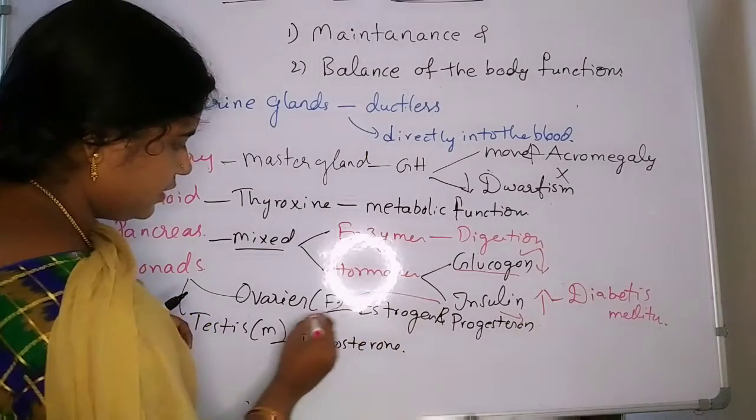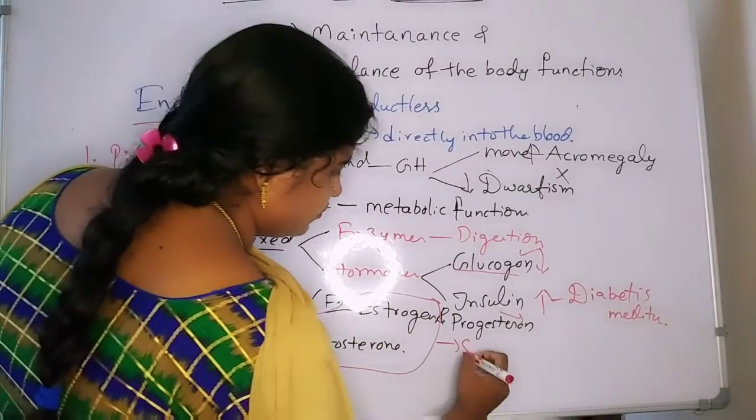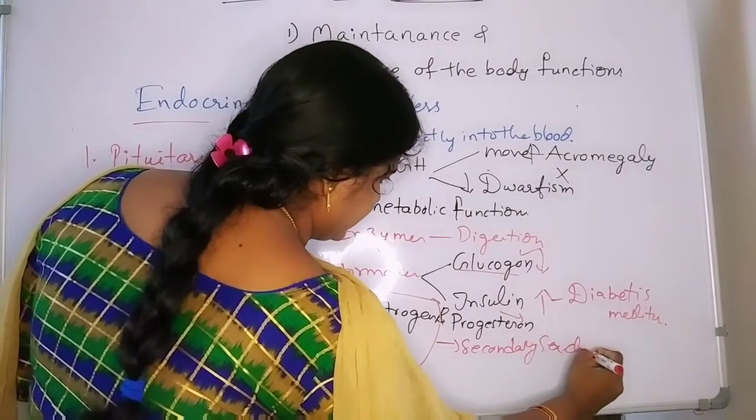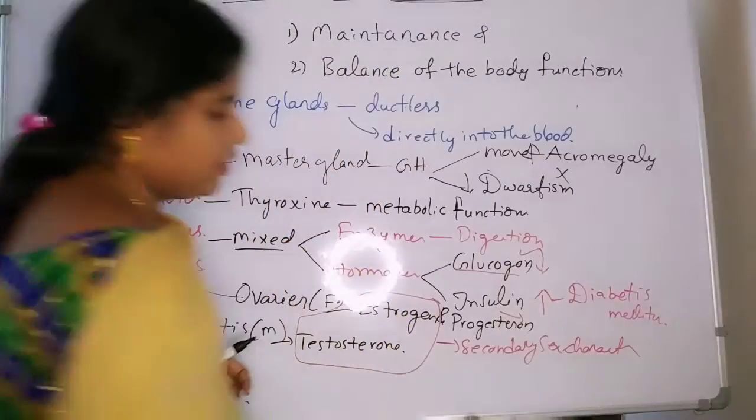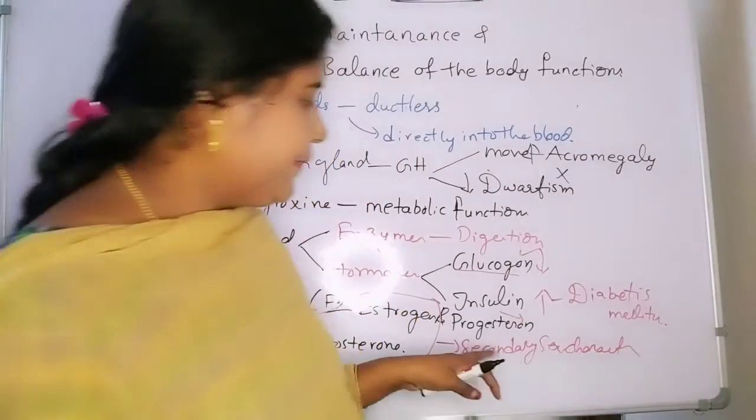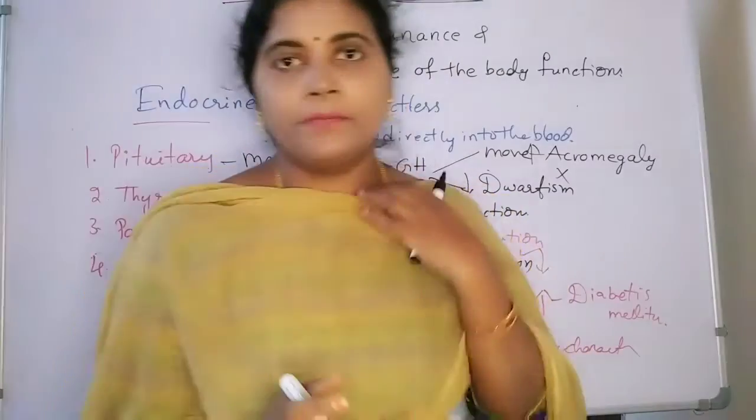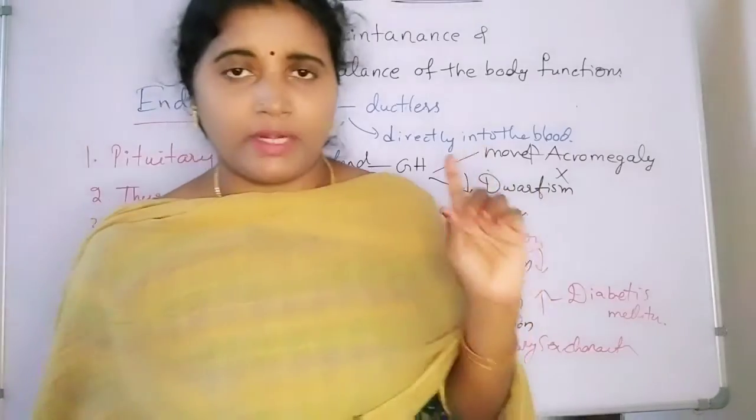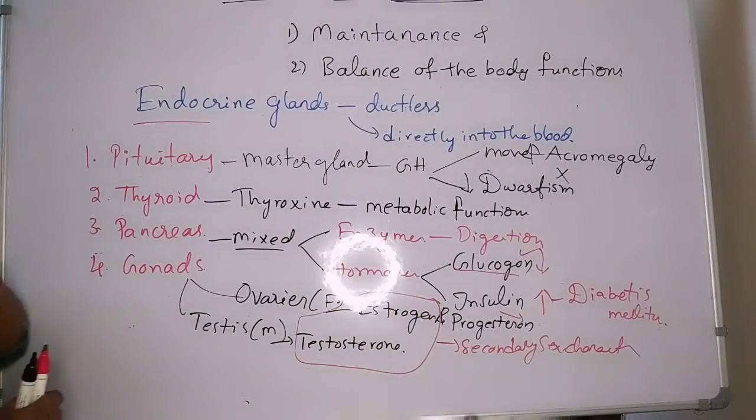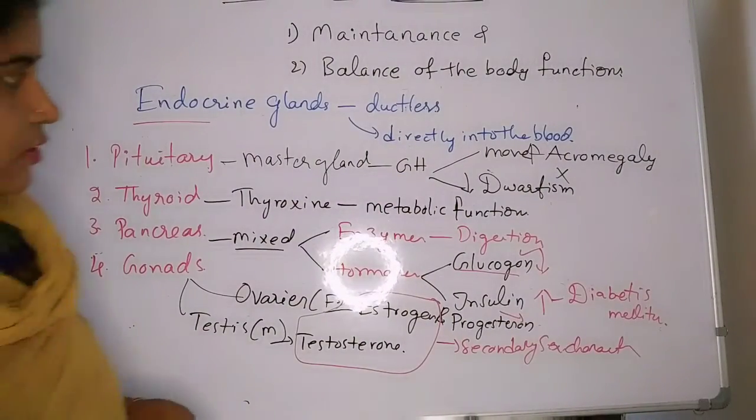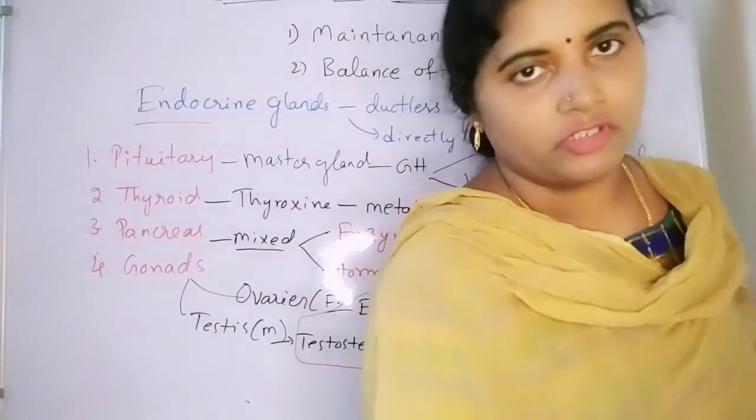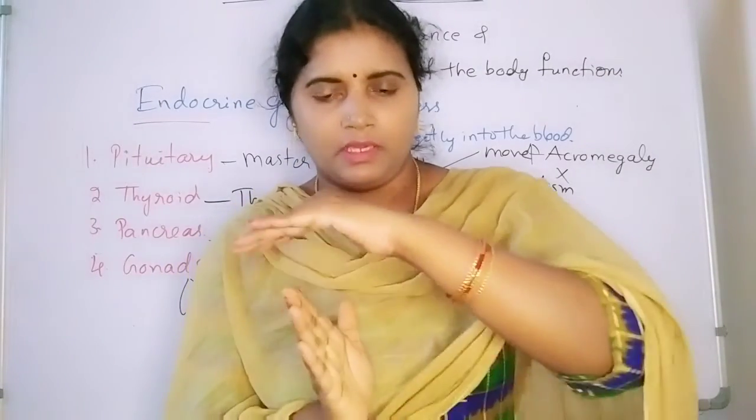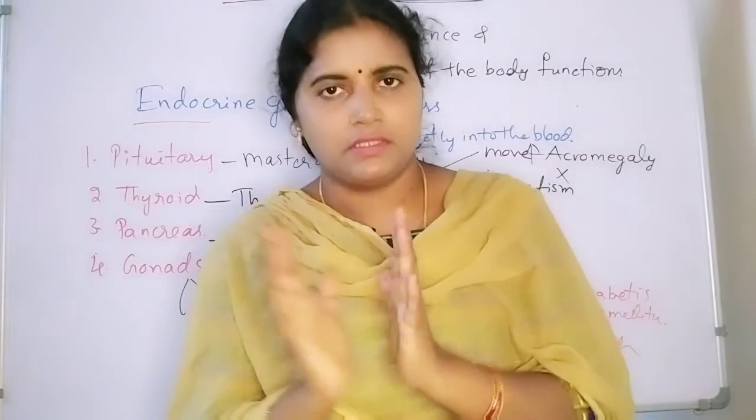Estrogen and progesterone both are responsible for secondary sexual characters, and progesterone is responsible to maintain the pregnancy. Okay, so that is all about the endocrine glands. Take the screenshot, all of you. So that is about the control and coordination full part, some main topics we covered in this session.